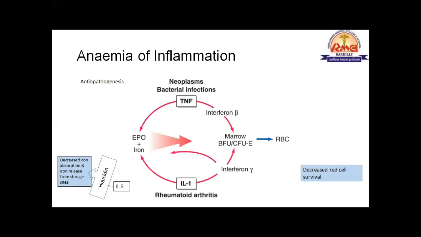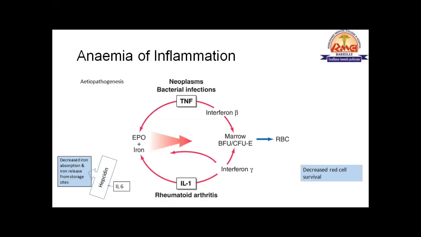This IL-6 increases the hepcidin production. If hepcidin increases, it is going to decrease the iron, and over and above it also inhibits the mobilization of iron from macrophages and from other stores.